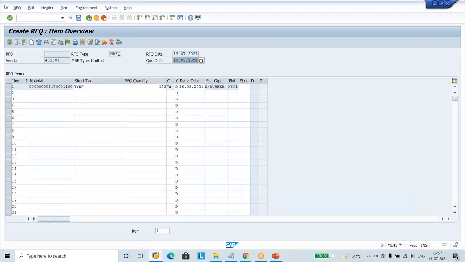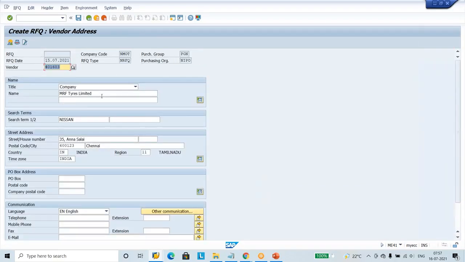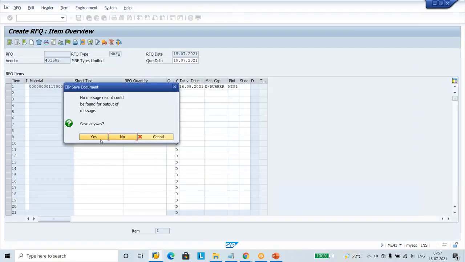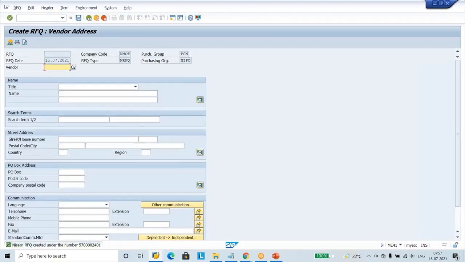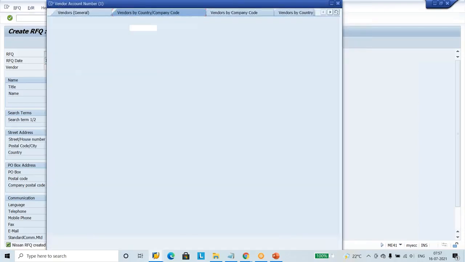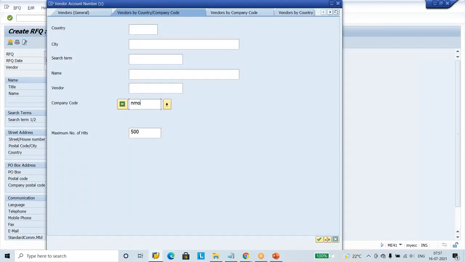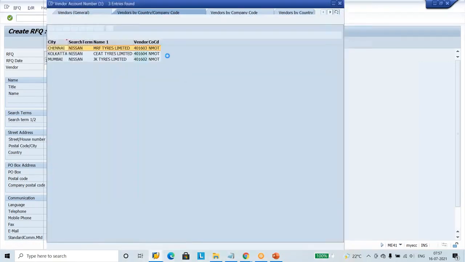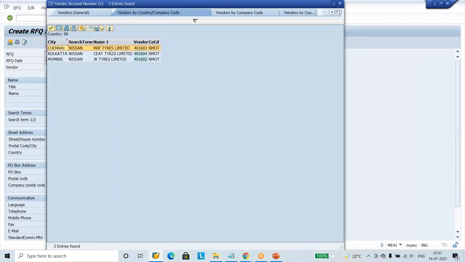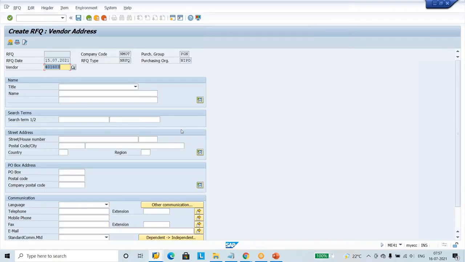Press enter. Hey, what happened? Yeah, MRF. Now click the save button. Now the system says the same story. It is affixing the vendor and it creates the RFQ. Understand, sir? Right. One more, my boss said, please send it to another vendor also. One by one only you have to send it, sir. Ours is Nissan Motor Company. Under Nissan Motors there is another vendor called this one. By mistake, if I enter the same MRF, what happens, sir?